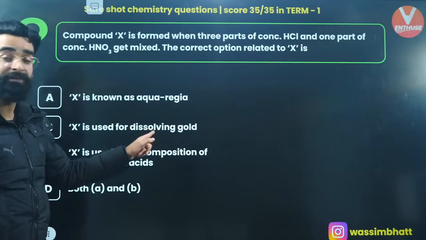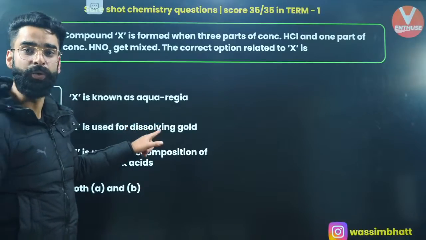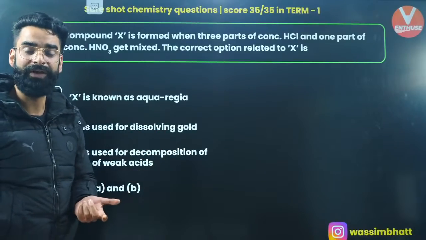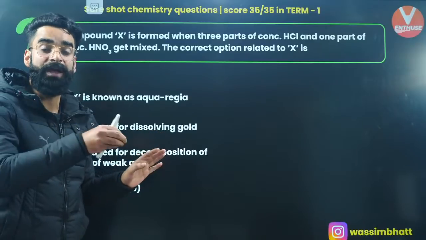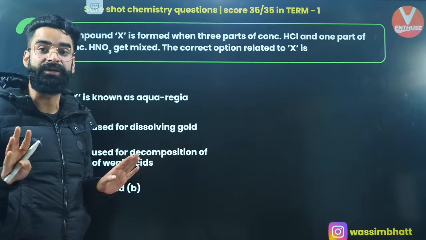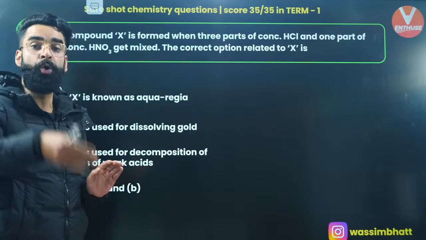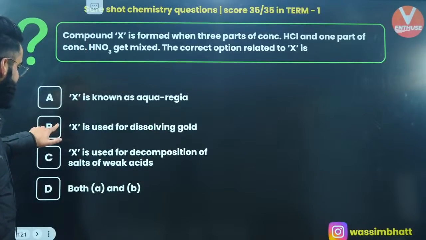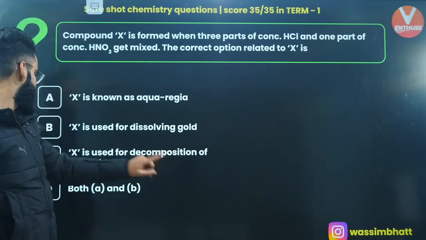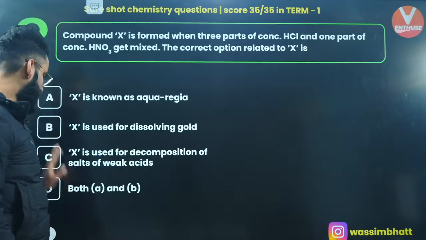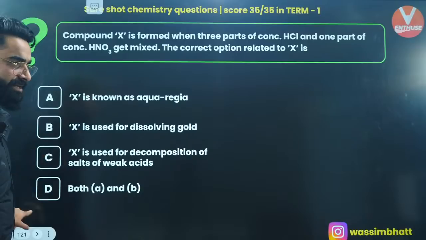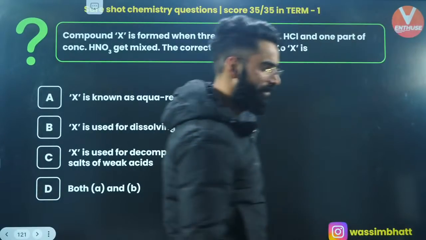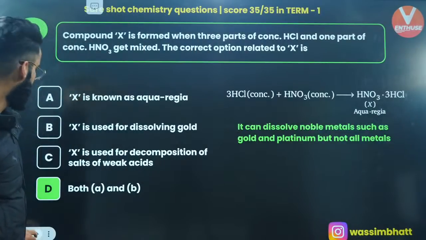X is used for dissolving gold. This is correct for aqua regia too. Aqua regia is used to dissolve metals like gold, platinum, right? But all the metals are not dissolved. All the metals cannot be dissolved in aqua regia. There are some specific metals like gold, like platinum, which can be dissolved in aqua regia. So A is correct, B is correct. X is used for decomposition of salts of weak acid? No way. So both A and B is going to be the correct answer. So option D is your correct answer of this question, my dear people, right? Yes? Perfecto. Moving on to one more.